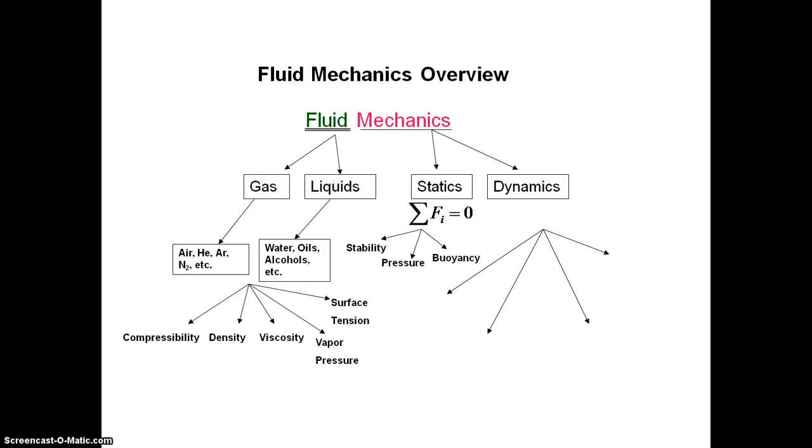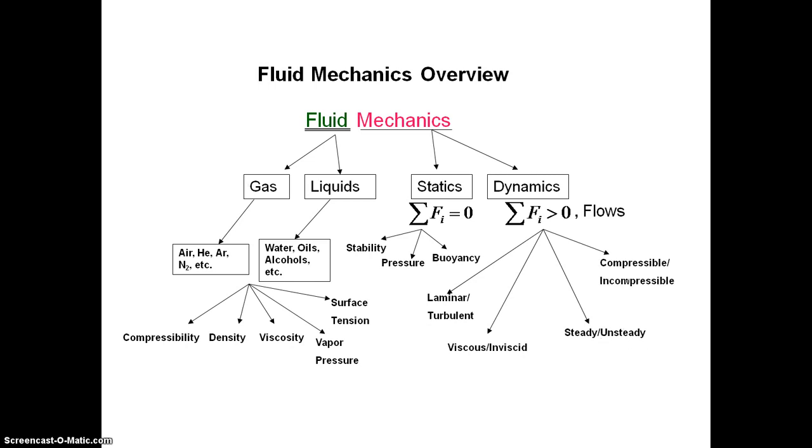Fluid statics is again divided into three types: stability, pressure, and buoyancy. In dynamics, the summation of force acting is greater than zero, that is, when the fluid flows. There are two different types of flows: laminar flow and turbulent flow. That is viscous and inviscid, steady and unsteady state, compressible and incompressible fluid.